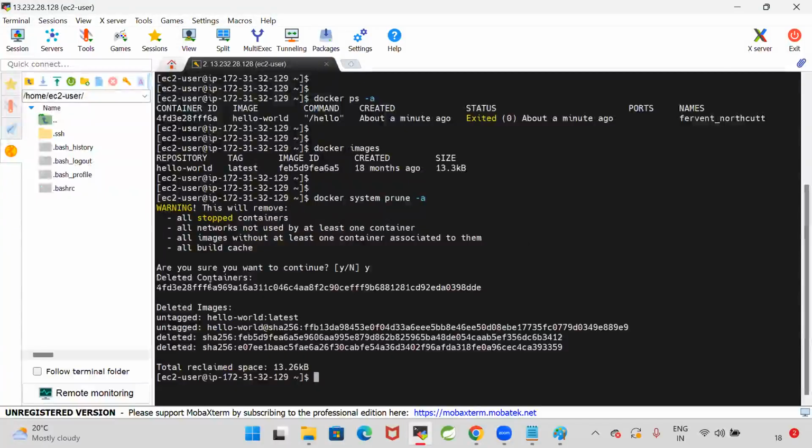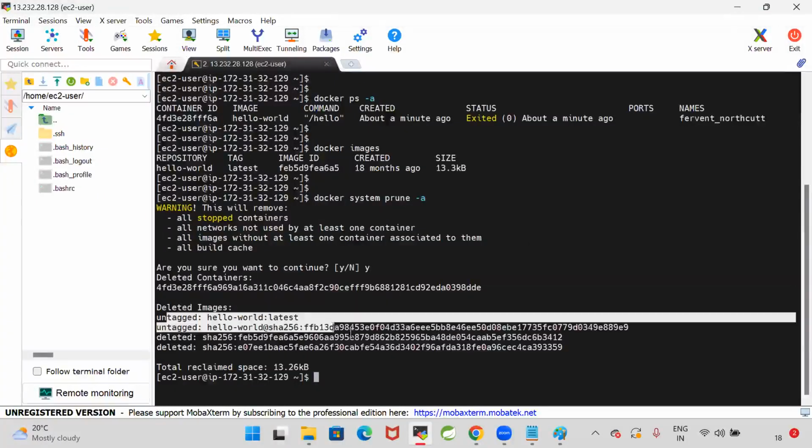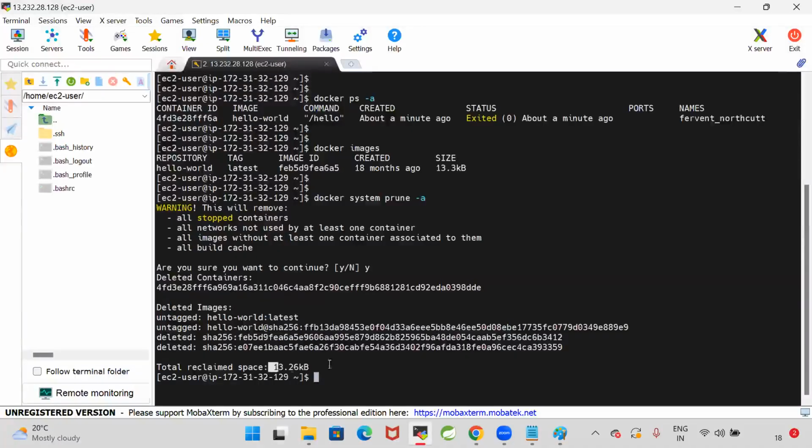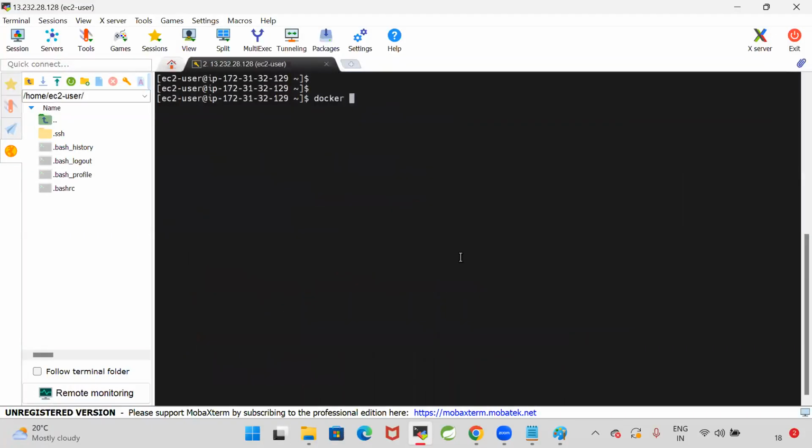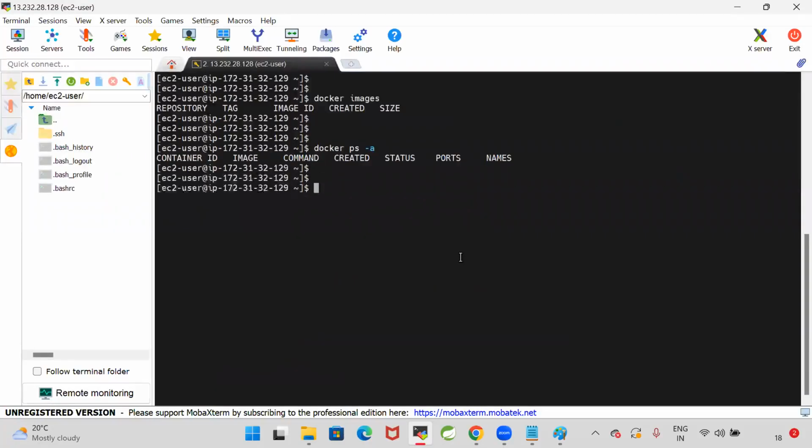Yes, I want to continue. See here, it deleted the container, it deleted the image. Total 13 KB space is reclaimed. It cleaned everything. After doing this, let's execute the Docker images command. Nothing is available. Docker ps -a, nothing is available.